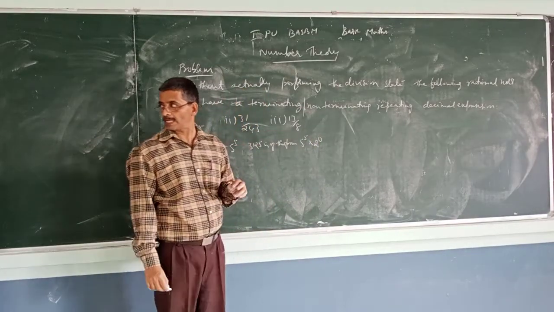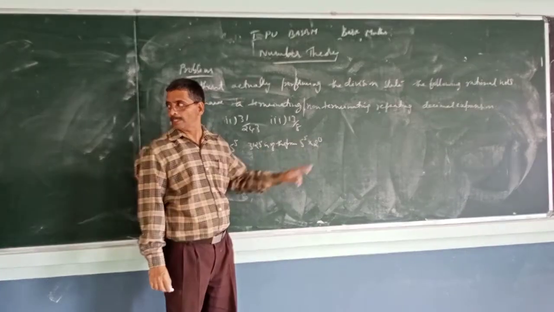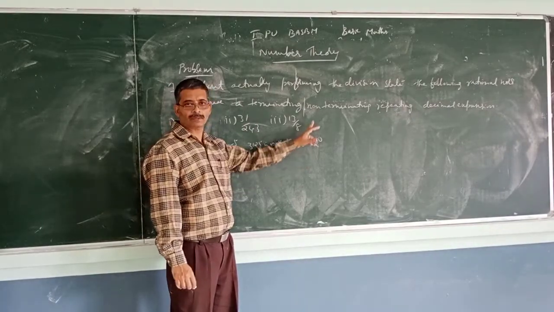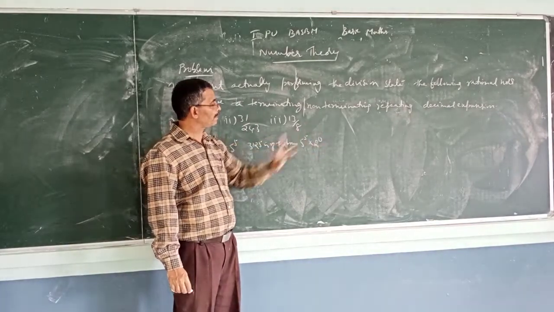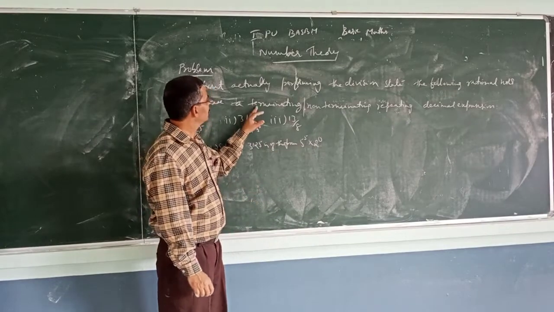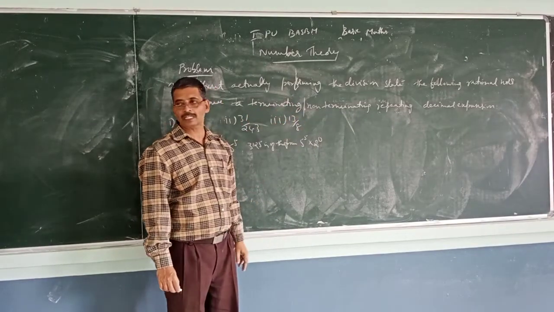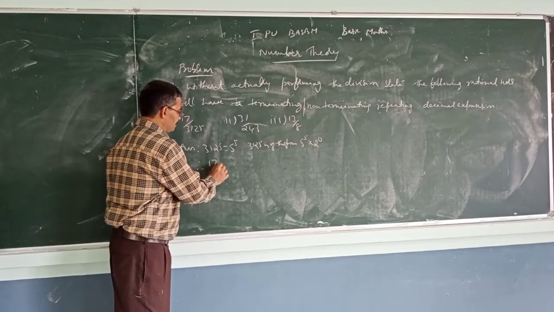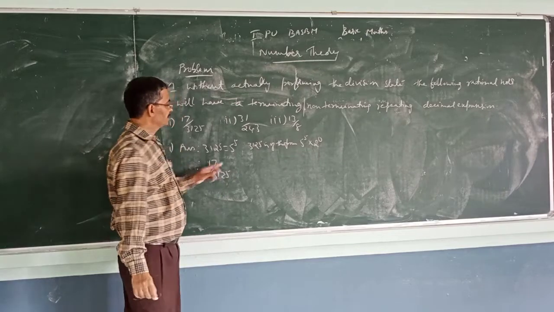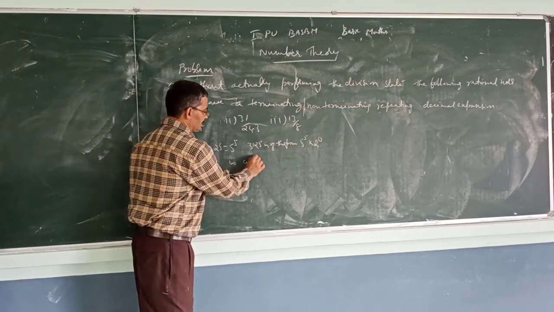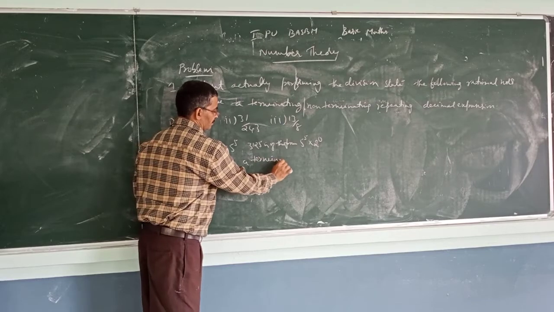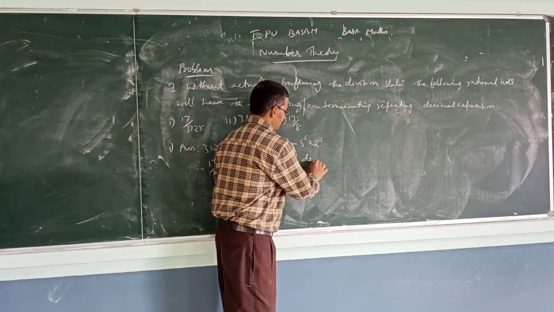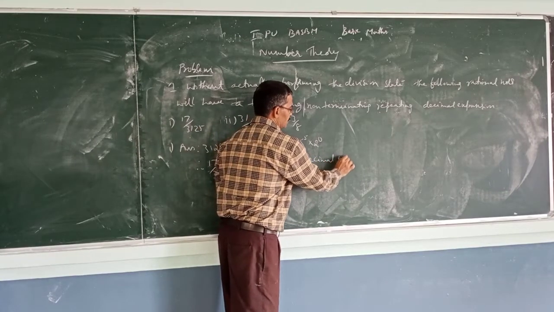So we are able to write it in the form 5 to the power m into 2 to the power n. That means it is a terminating decimal expansion. Therefore 17 by 3125 is a terminating decimal expansion.